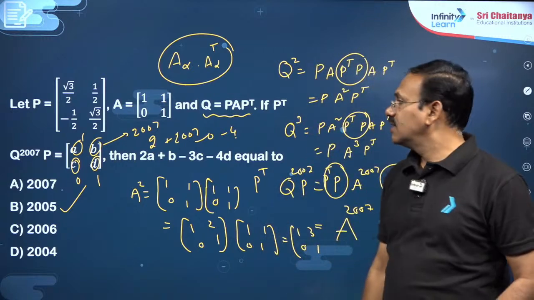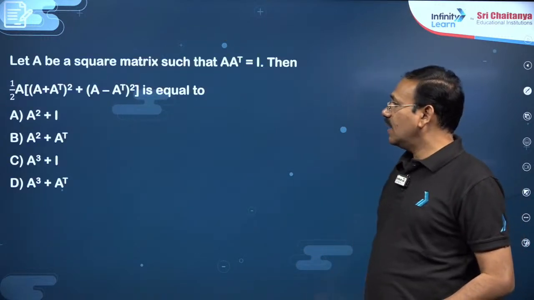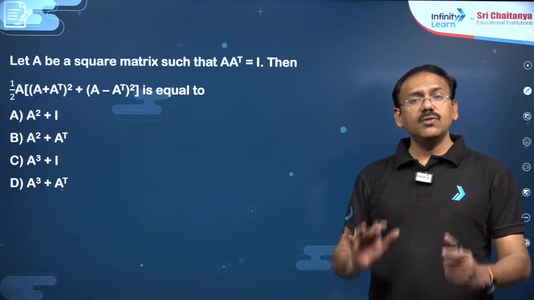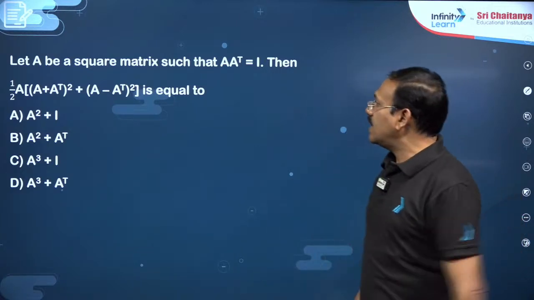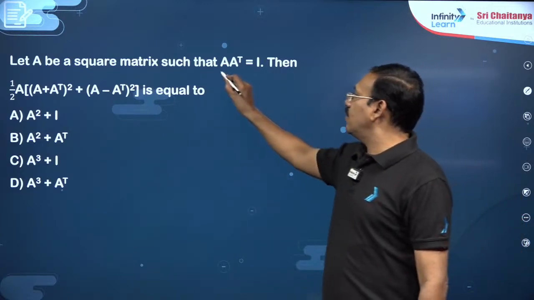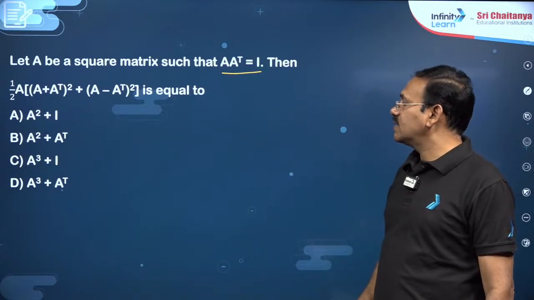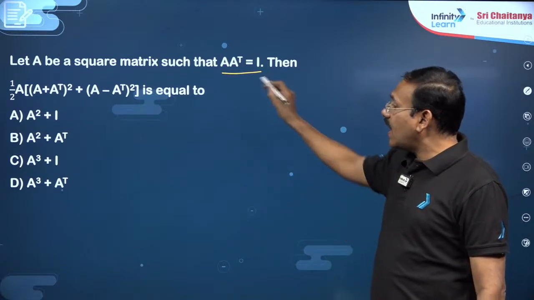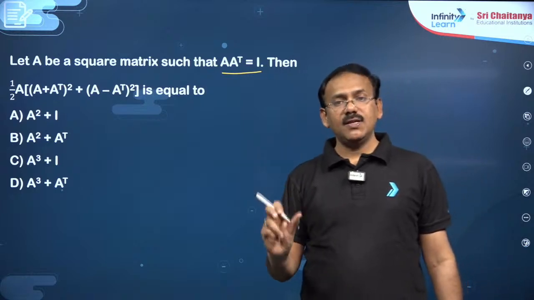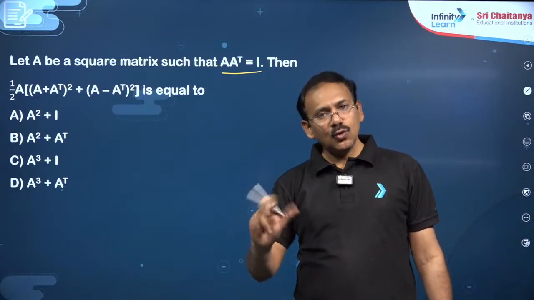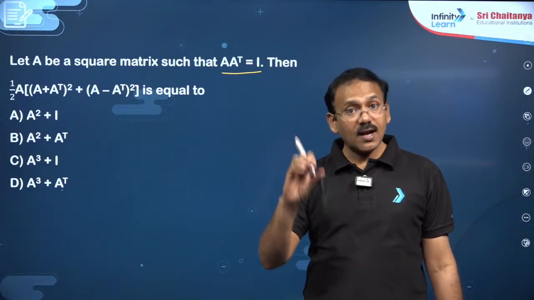Okay, dear students. Next, you see this question: A is a square matrix, so it is an exclusively transpose related question. A is a square matrix such that A into A transpose is I. Then he is asking us to simplify this expression. Here A into A transpose is I means, I told you, in matrices if PQ is I, QP is also I, that means they commute.